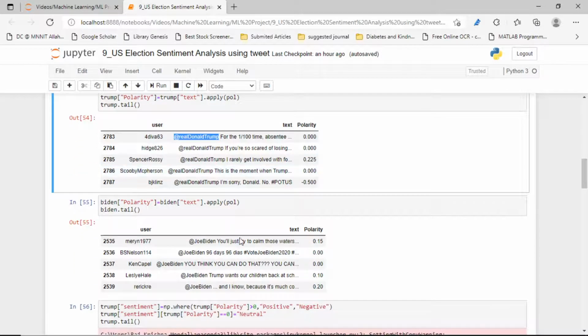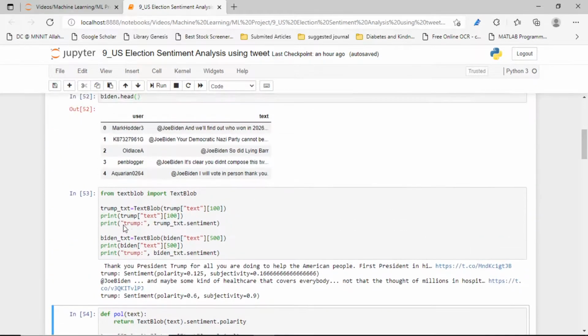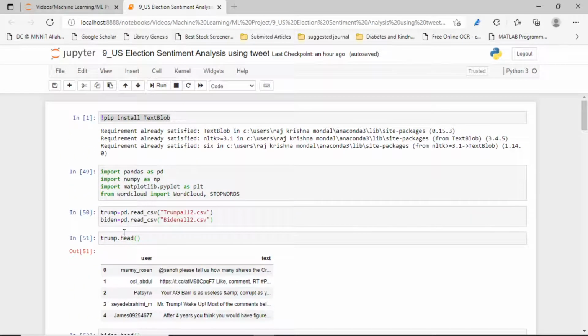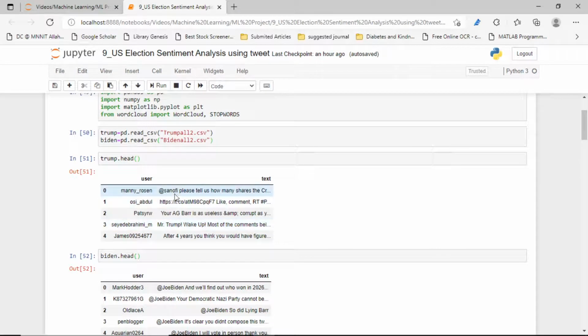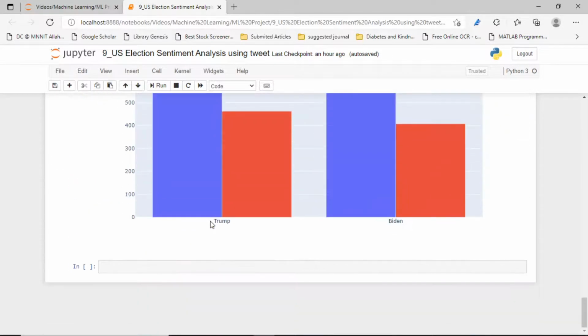We have to remove the various kinds of links they have. If you just type that and hit, you can see they have various kinds of links. This type of URL is not of interest. We have to remove the stop words, the links, and the at the rate tags. So let's pre-process that, then we will plot the word cloud image.